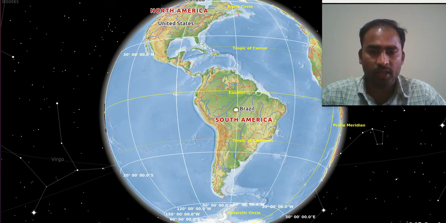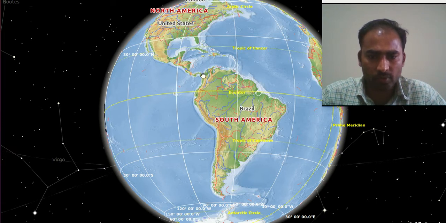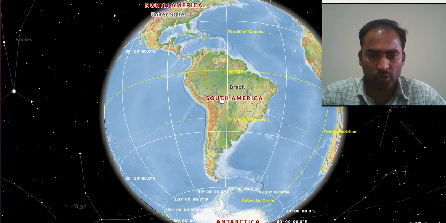And the world's longest mountain range is in South America only, from its north to its south part. So here we have the world's longest mountain range, known as the Andes Mountains. The Andes Mountains are in South America only.